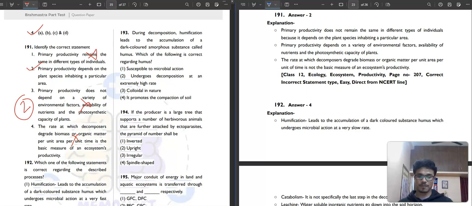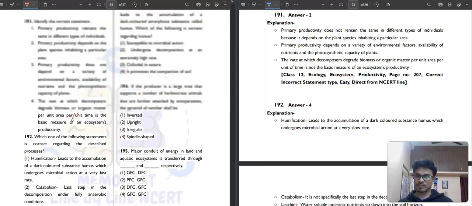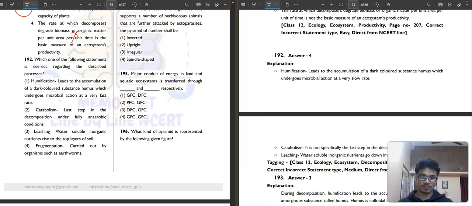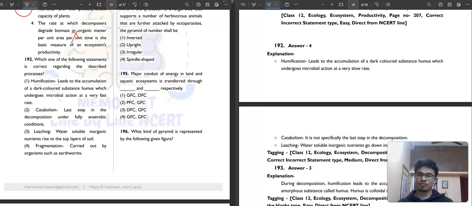Then question number 192. Which of the following statements is correct regarding the described process? Humification leads to accumulation of dark colored substance, humus, which undergoes microbial action at a very fast rate. No, humification leads to accumulation of dark colored substance which undergoes microbial action at a very slow rate.